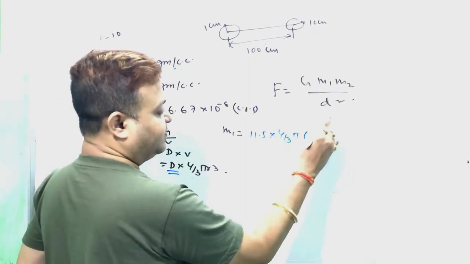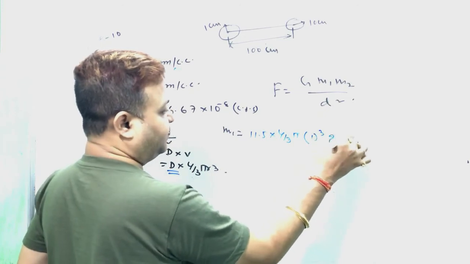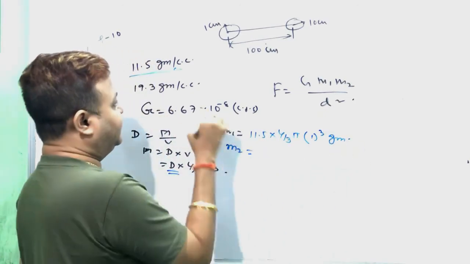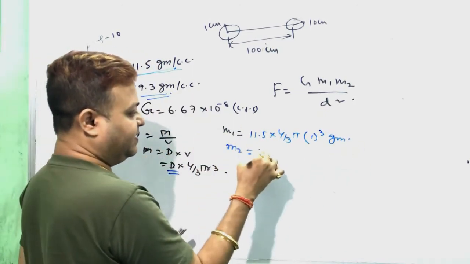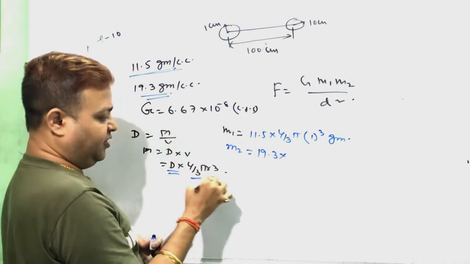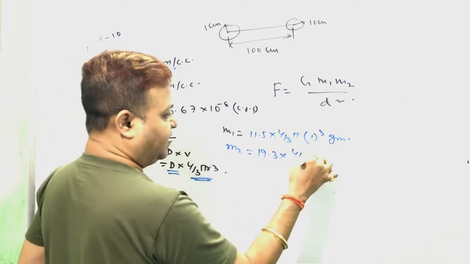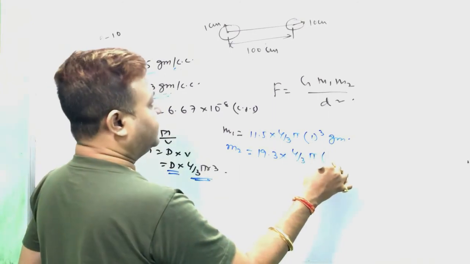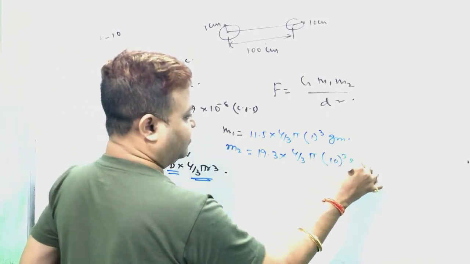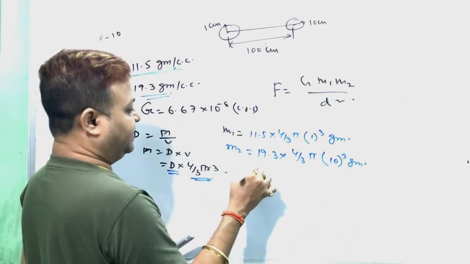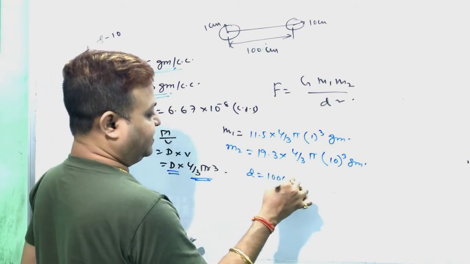And the mass. For the second sphere, density is 19.3 into volume 4/3 pi, radius is 10 cm. Distance is given, that is 100 cm.